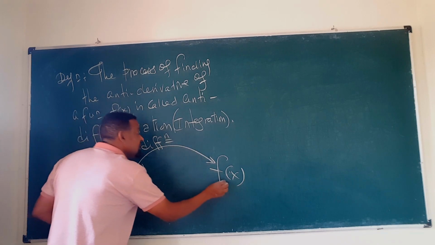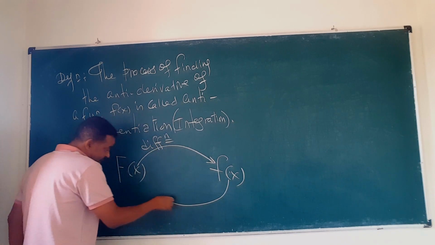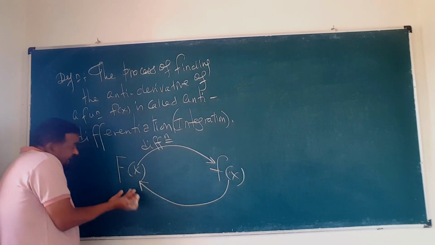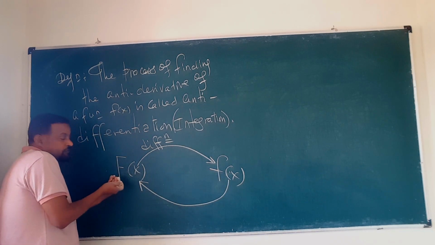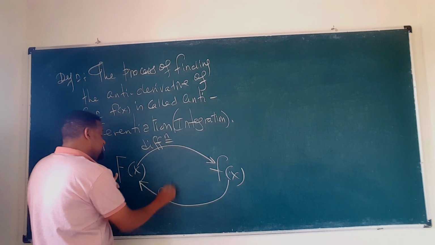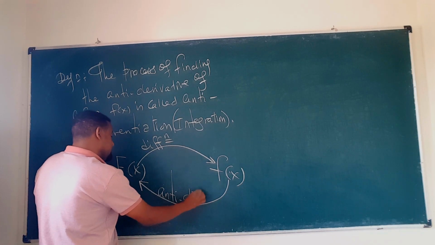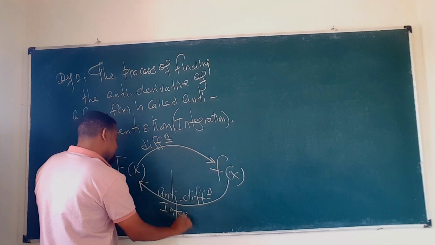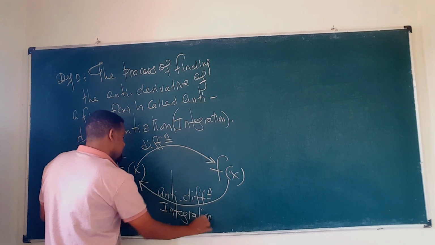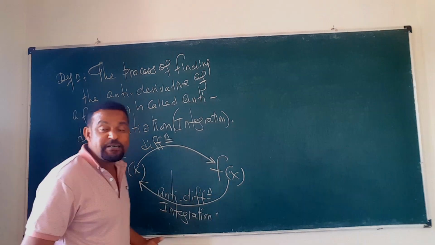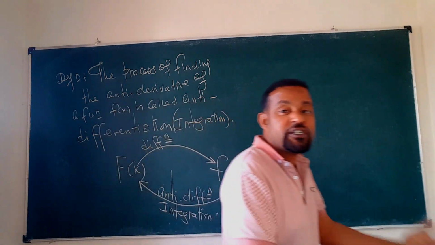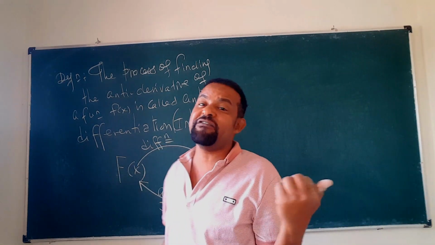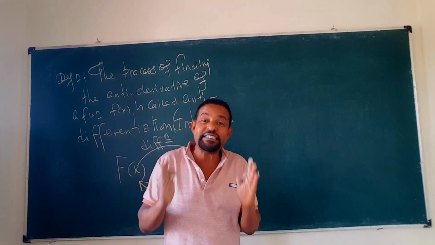differentiation ብለን እንጠራዋለን። ግን ከስሞል ኤፍ ኦፍ ኤክስ ወደ ካፒታል ኤፍ ኦፍ ኤክስ የምንመጣበት ፕሮሰስ that means ስሞል ኤፍ ኦፍ ኤክስ ሰጠንና ካፒታል ኤፍ ኦፍ ኤክስ that means አንቲ ዴሪቬቲቭ የምናገኝበት ፕሮሰስ ደግሞ አንቲ ዲፈረንሺዬሽን ብለን እንጠራዋለን። አንቲ ዲፈረንሺዬሽን or what we call it is integration ብለን እንጠራዋለን። ስለዚህ the process of finding the derivative function what we call it is differentiation. The process of finding the antiderivative of the given function small f of x is called what?